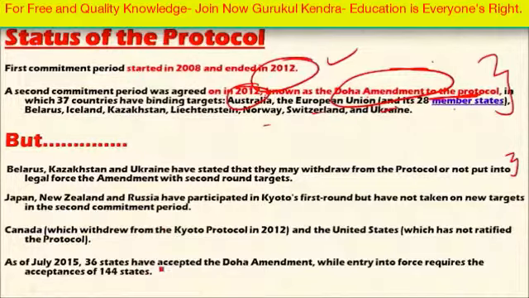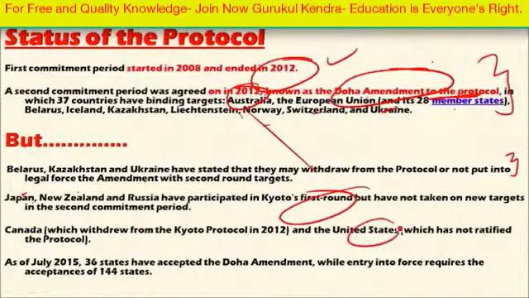And Japan, New Zealand, and Russia participated in Kyoto's first round, that is 2008 to 2012, and have not taken new targets in the second commitment period. So these are also escaping from the legally binding commitment. And Canada withdrew in 2012, and the United States, even though it signed the Kyoto Protocol, has not ratified it. So it is also outside the Kyoto Protocol.